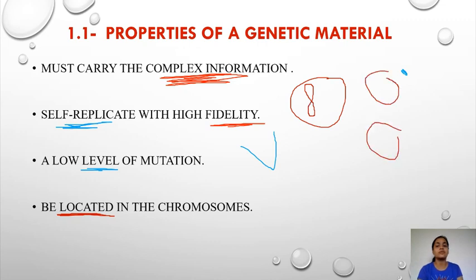So when chromosomes are getting transferred, it is a necessity that the genetic material be located within these chromosomes. Then only when the chromosome passes will the genetic material also get passed from one cell to another. So these are a few properties of the genetic material.